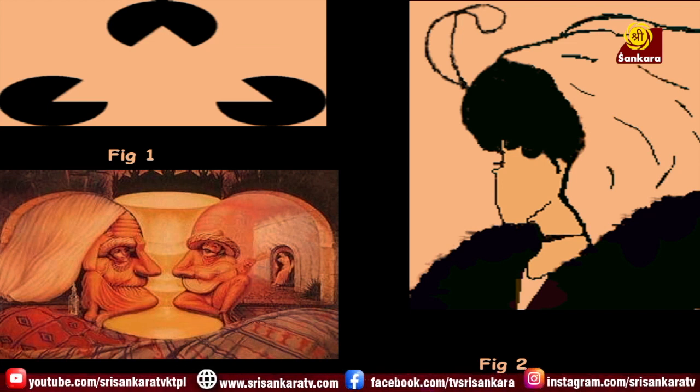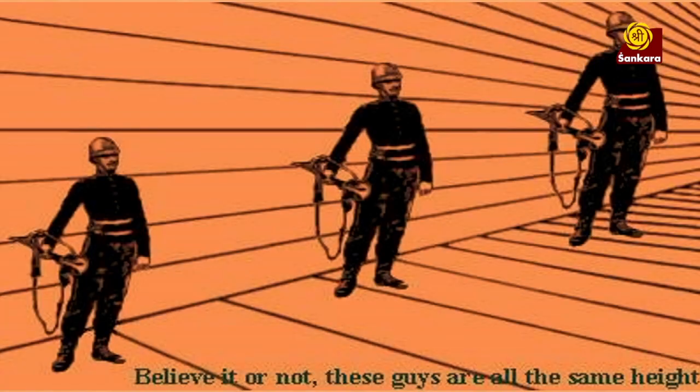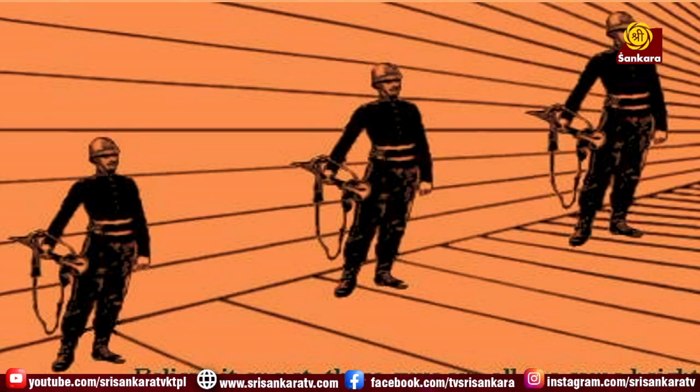Now let us go to the figure number 3. So what can you see here in the figure number 3? There is an old man and an old woman, or there is a man and a woman, they are singing with a guitar, and there is another lady watching from distance. So there are so many things. Now let us see the next image.